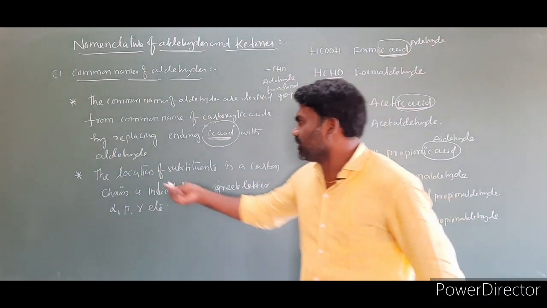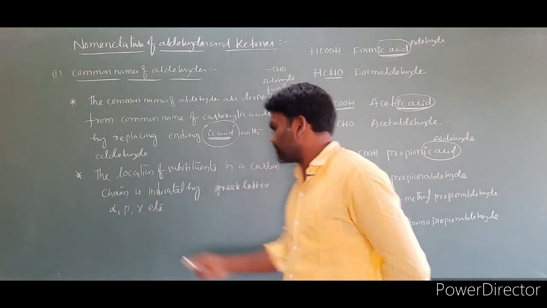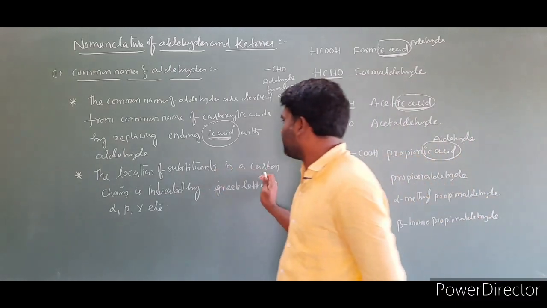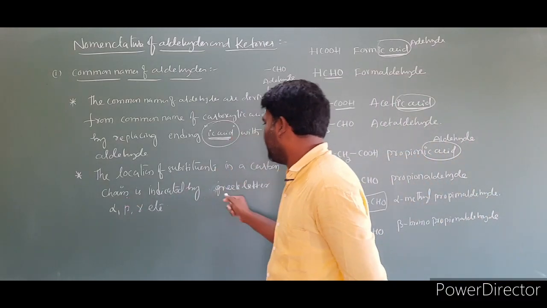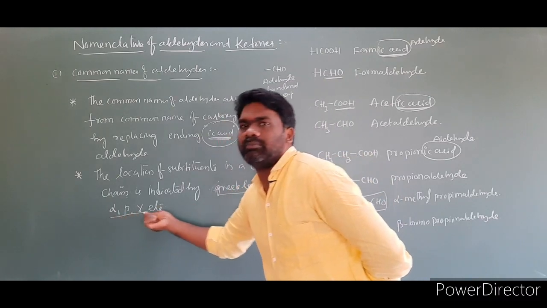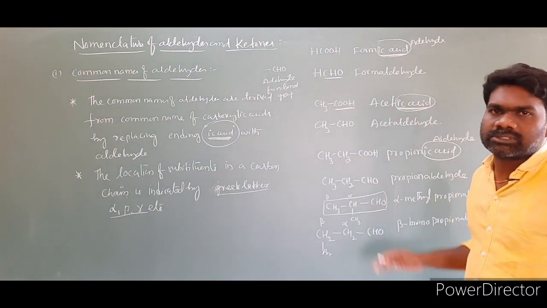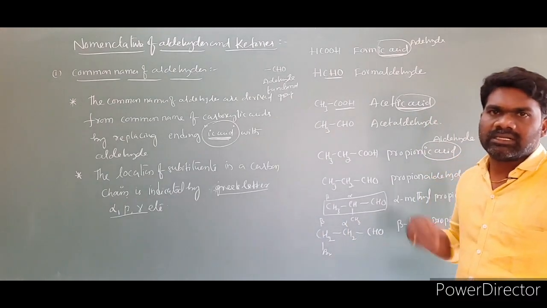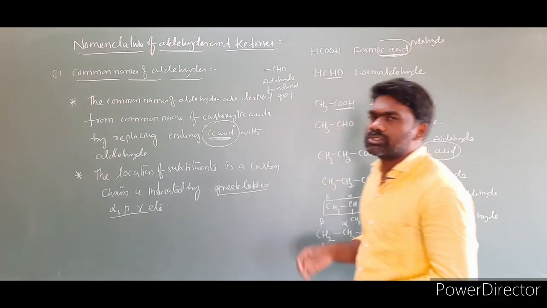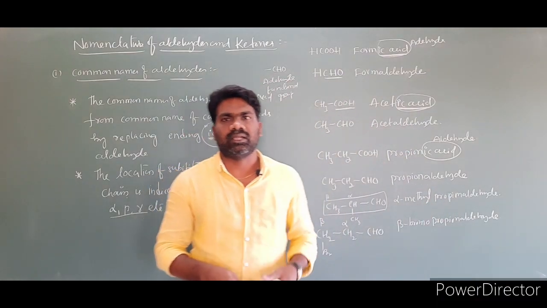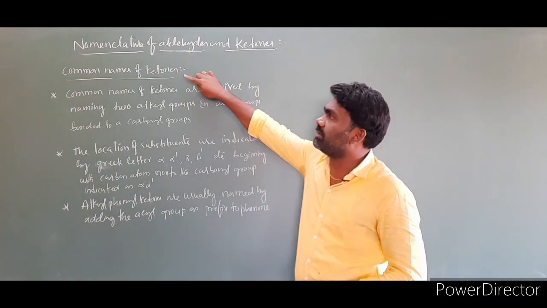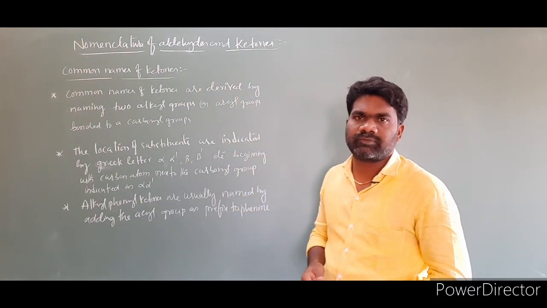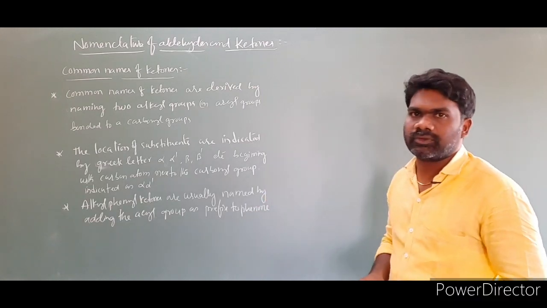What is the point? The location of a substituent in a chain. This is the chain. The position of the substituent in the chain is indicated by adding Greek letters alpha, beta, gamma, delta, etc. So these are the rules to write the common names of aldehydes. Next is the common names of ketones, and I already gave the rules for how to write them. So according to these rules we have to write the common names.